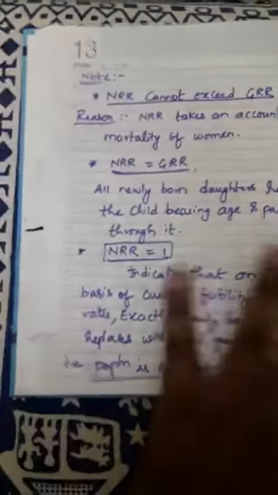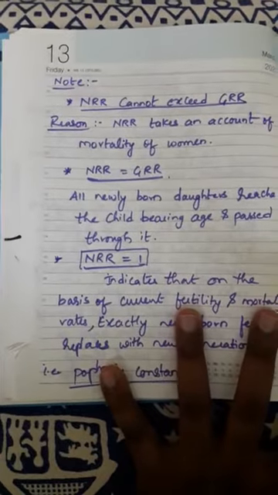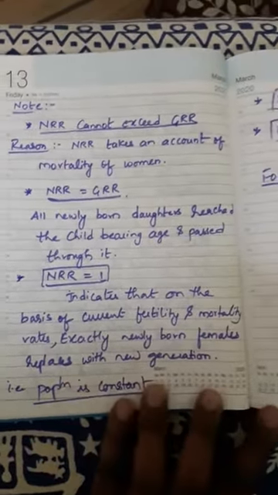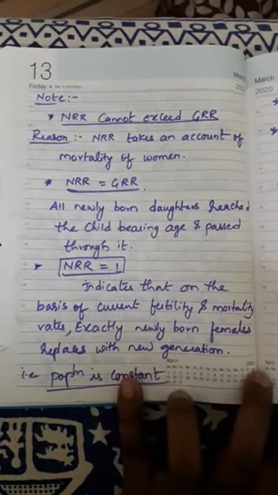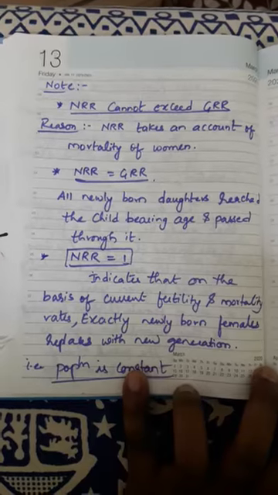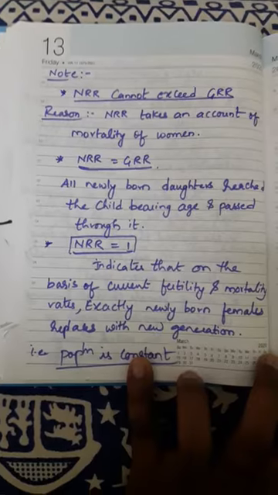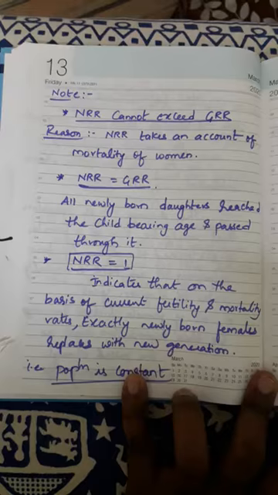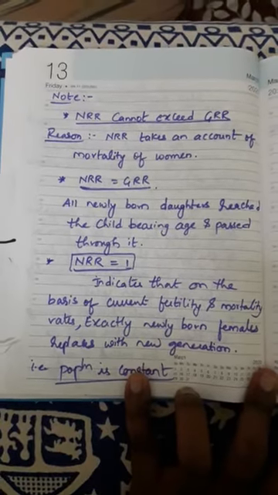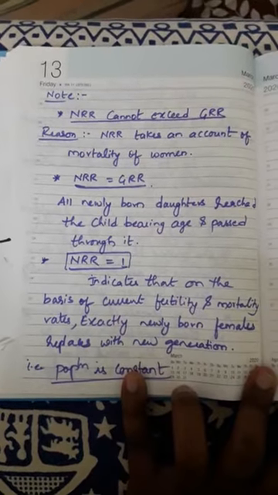Let us see the introduction, a little note, how to conclude it. See now, let us compare GRR and NRR. What immediately will strike in your mind? In GRR, the sex of the newly born baby is taken into account, and in NRR, of course, it is also considered. In GRR, mortality of female is ignored, but in NRR, it is not ignored, it is taken into account, it is considered. Mortality of woman is taken.